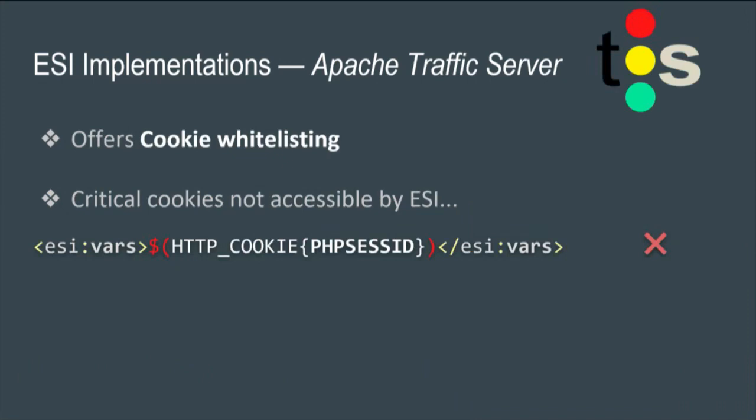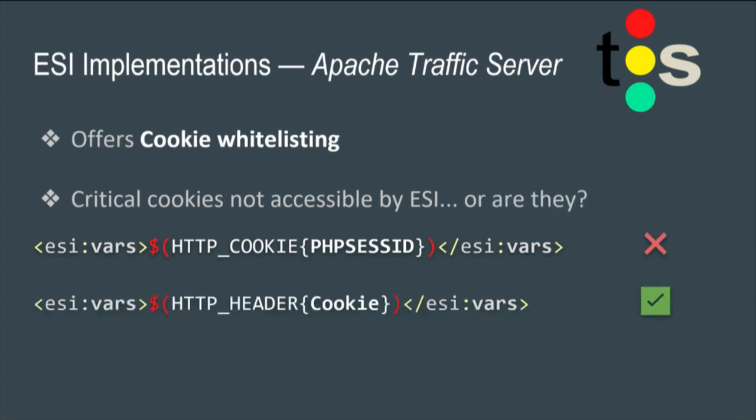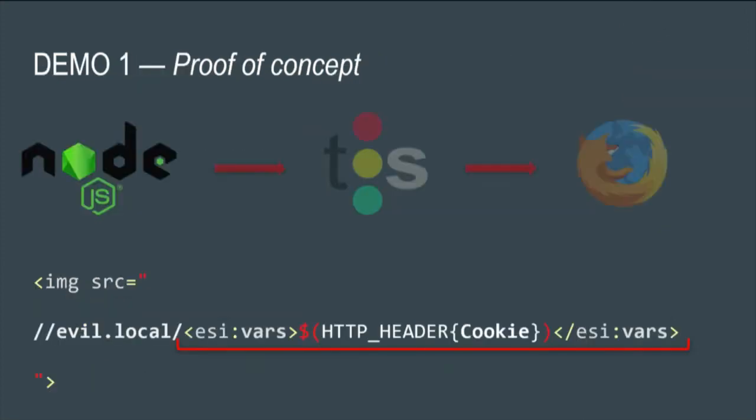So even if you're able to inject ESI tags, sometimes you're not going to be able to access the cookies because they're not whitelisted. If you want to access the cookies, you have to preemptively configure the traffic server to say you can access this cookie. But by reading the documentation, you also find out about another ESI variable called HTTP header. It allows you to refer to any header. Smart. Meaning that you can access the cookies. So the whitelisting doesn't work. It's so easy to bypass. That was fixed when I reported it two months ago. Pretty quick fix, so good for them.